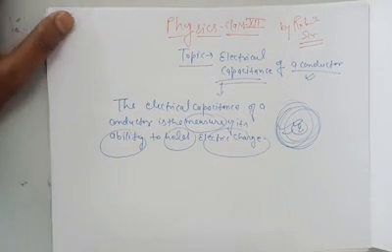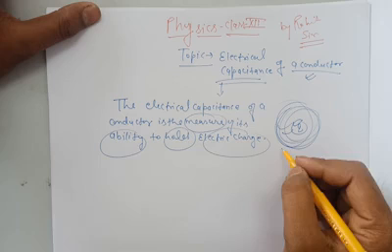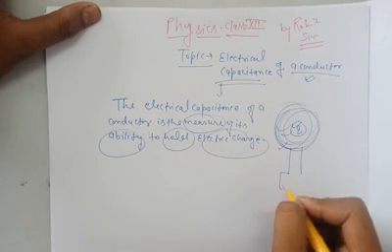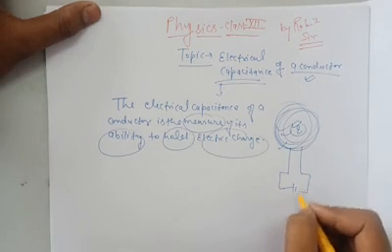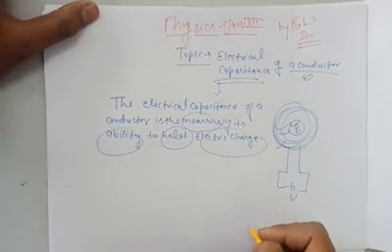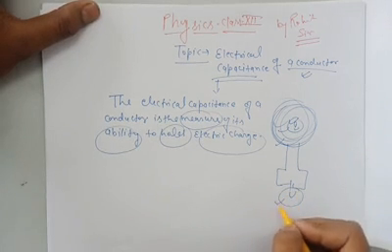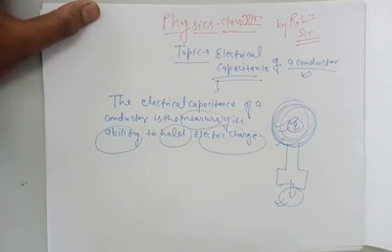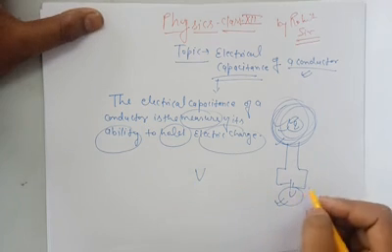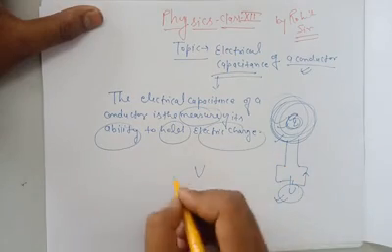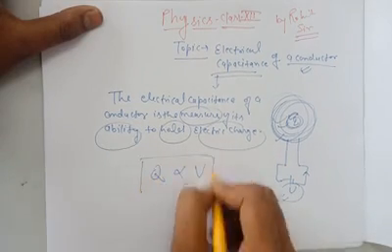Then how can you define that? Suppose this is a conductor, and if we connect this conductor to an electrical source or battery of potential V, and you increase the voltage V, then the charge inside this conductor will also increase.